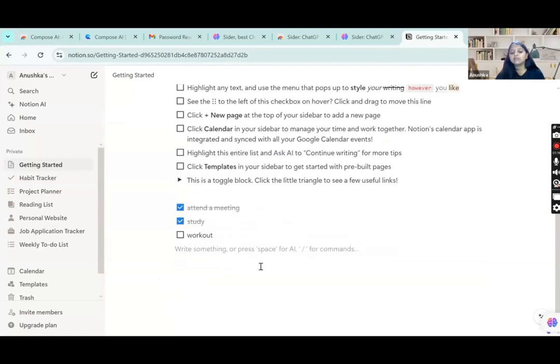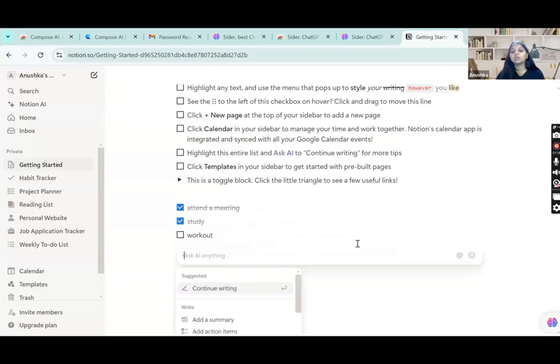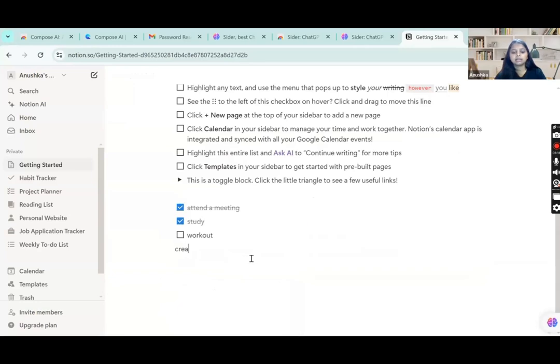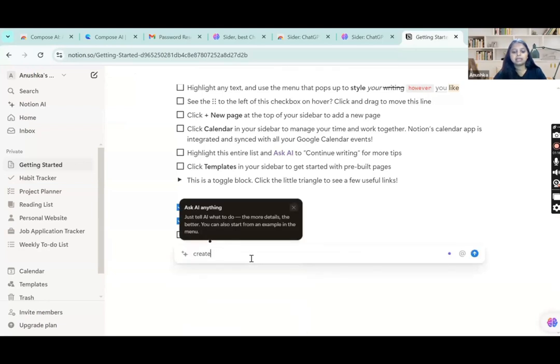So if you want to write something using AI, it is giving you that option: press space for AI to write. So I'll just press the space bar. Now it will open a box where I can explain my tasks. So I will let Notion create a schedule for me. Yeah, I pressed space. Create a schedule for me.